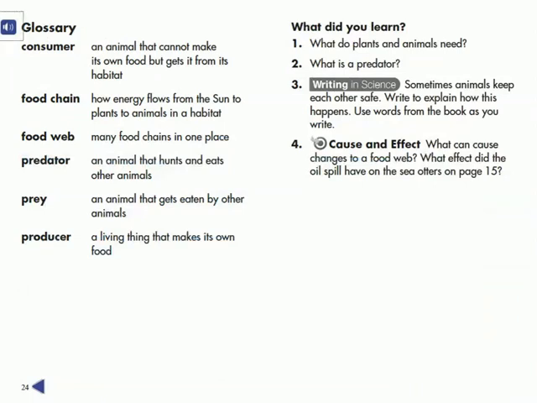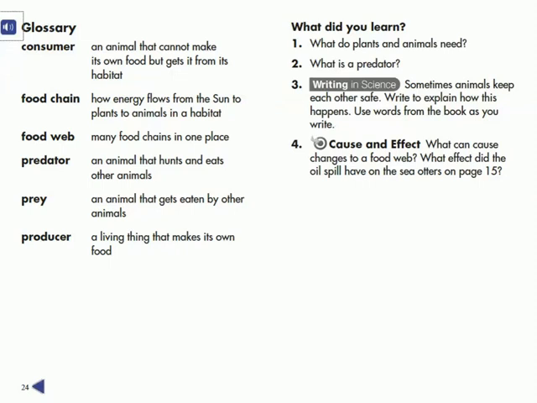Glossary. Consumer. An animal that cannot make its own food but gets it from its habitat. Food chain. How energy flows from the sun to plants to animals in a habitat. Food web. Many food chains in one place.